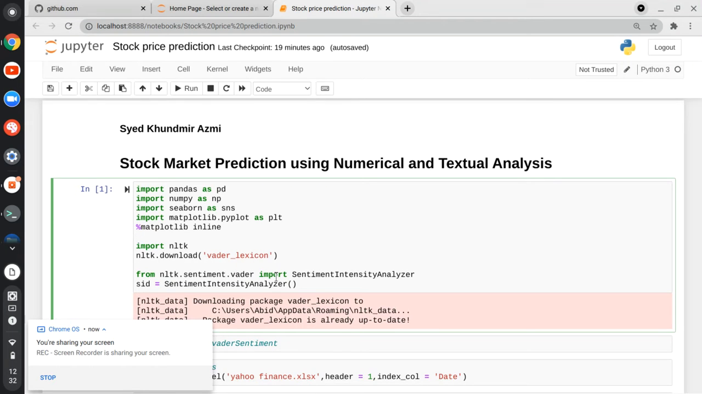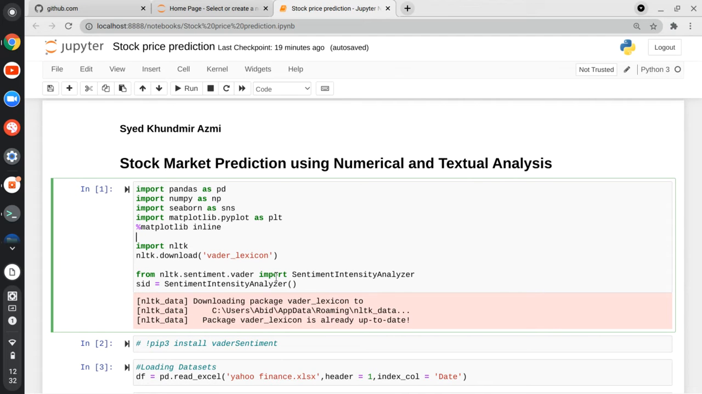Hello everyone, I'm back with my new data science project, which is stock market prediction using numerical and textual analysis. The purpose of doing this project is to take historical stock data, which has basically opening price to closing price adjustments on each day, and also take the news headlines on a particular day to understand whether, because of news headlines, there was any kind of impact on stock prices.